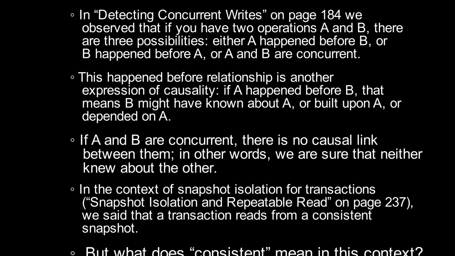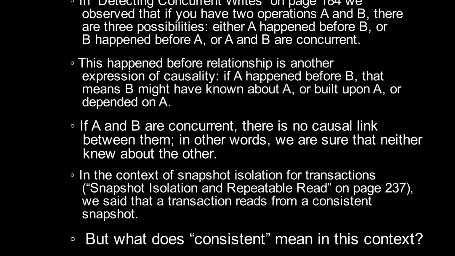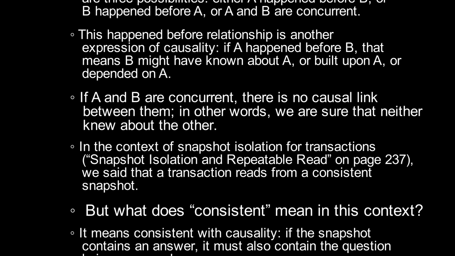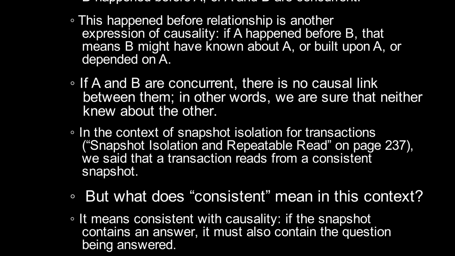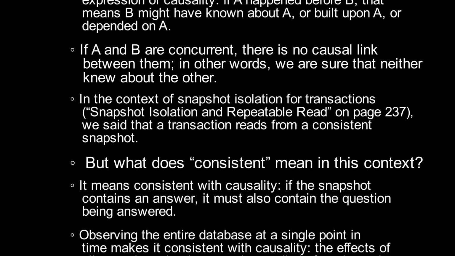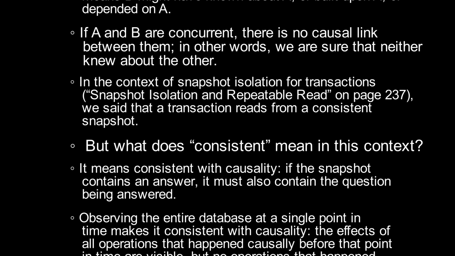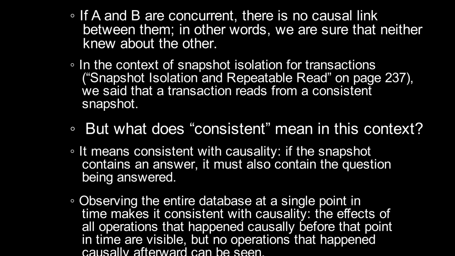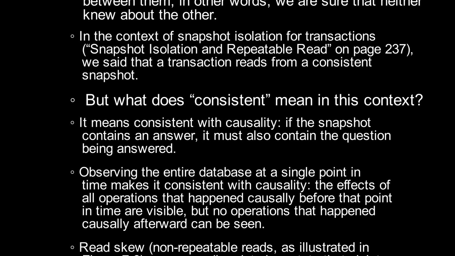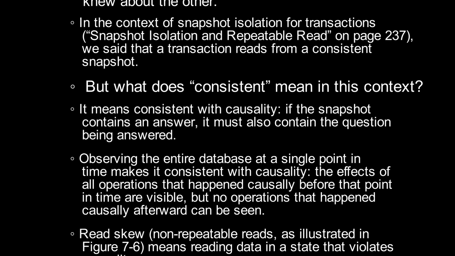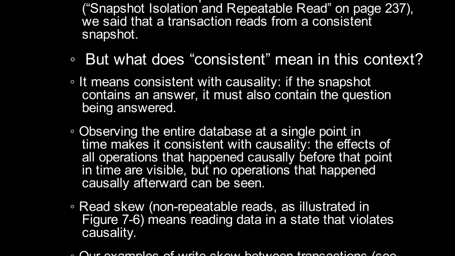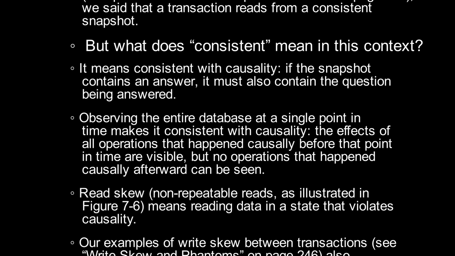In the context of snapshot isolation, for transaction snapshot isolation and repeatable read on page 237, we said that a transaction reads from a consistent snapshot. But what does consistent mean in this context? It means consistent with causality. If the snapshot contains an answer, it must also contain the question being answered. Observing the entire database at a single point in time makes it consistent with causality. The effects of all operations that happened causally before that point in time are visible, but no operations that happened causally afterward can be seen.